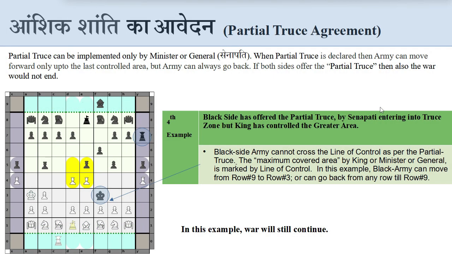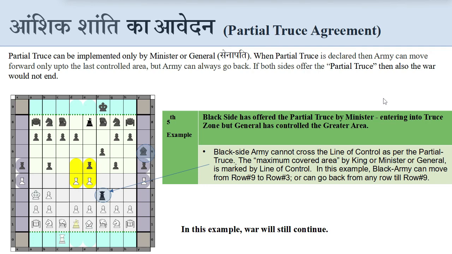This is the fourth example where the black side has offered the partial truce by the Senapati entering into the truce zone, but the king has controlled the greater area. You will see in the figure that the king is in the war zone, but the army general is in the truce zone. So the green circled king controls most of the area. Hence, in this example, the black army can move from row 9 till row 3 or can go back from any row till row 9. In this example, war will still continue.